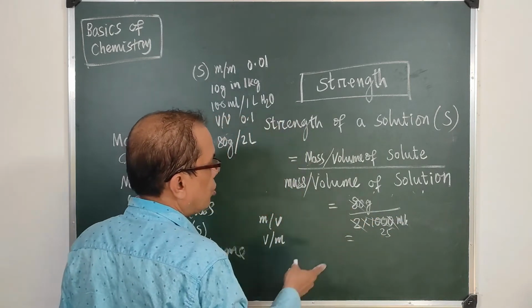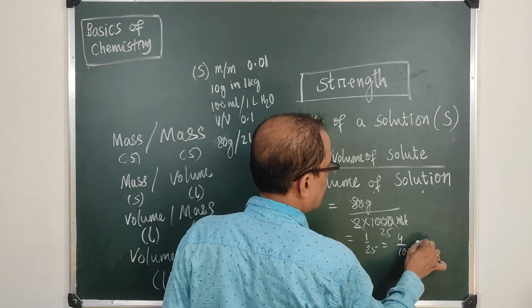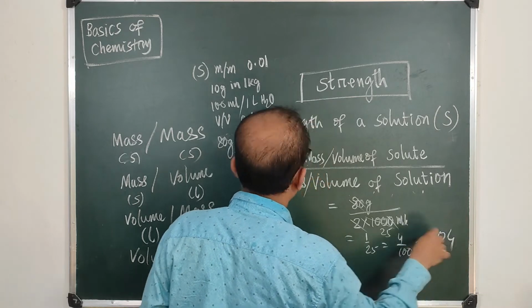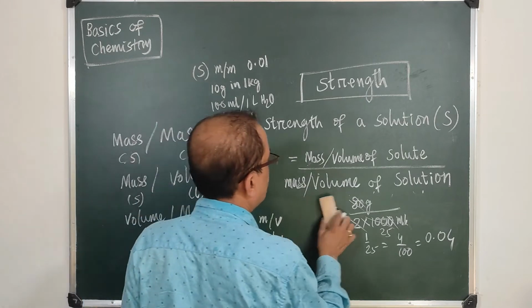So you get 1 upon 25, which can be 4 upon 100, so 0.04. So the strength is 0.04.